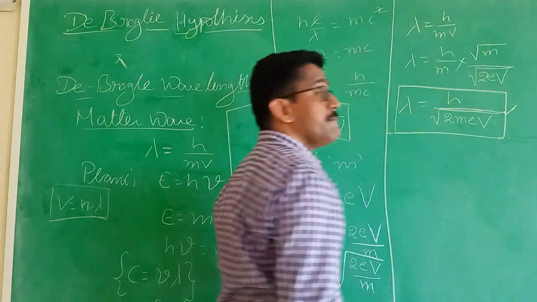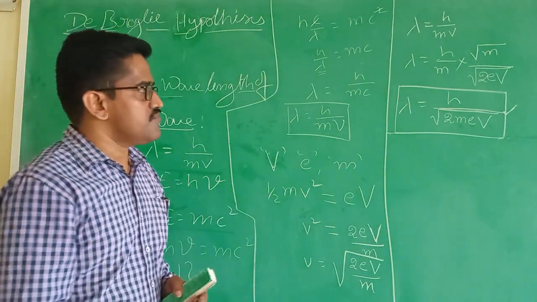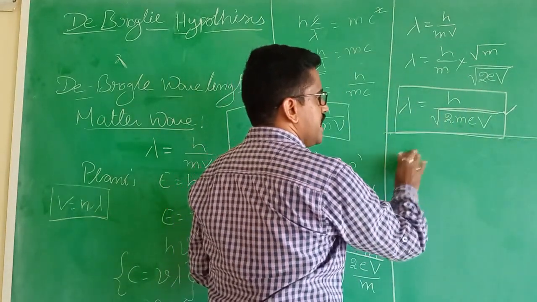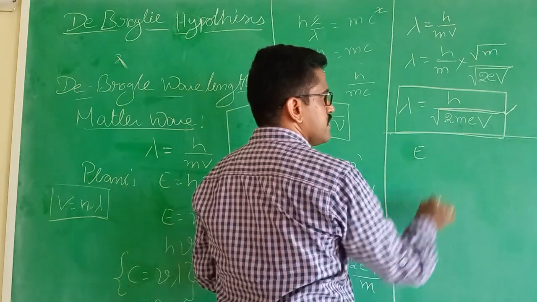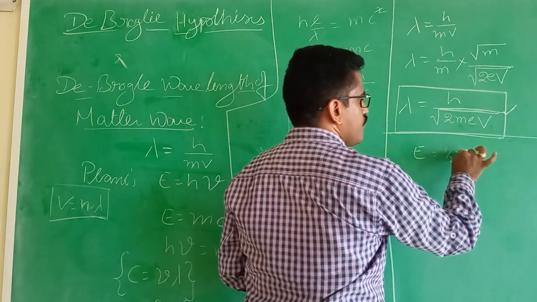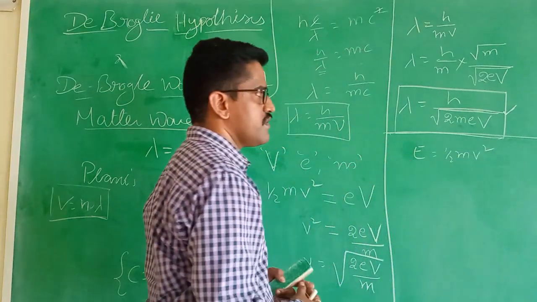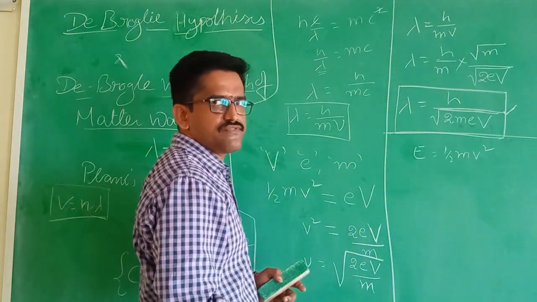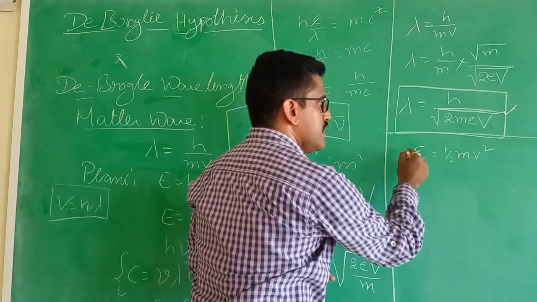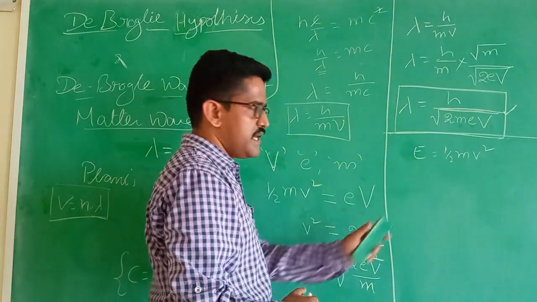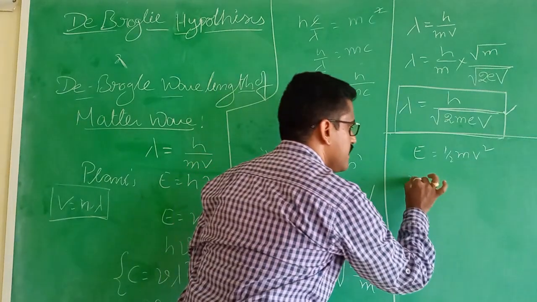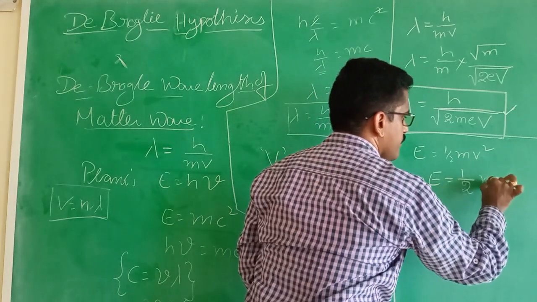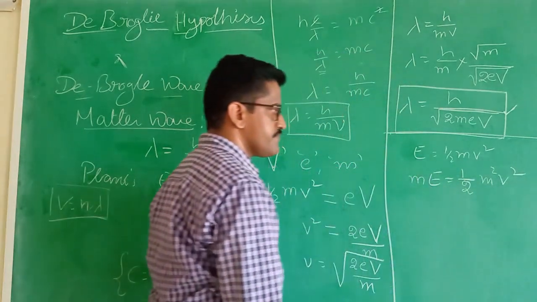Similarly, we can prove this wavelength in classical mechanics. In classical mechanics, we know that the kinetic energy E is equal to half mv squared. If you multiply by mass m on both sides, we get mE equal to half m squared v squared.